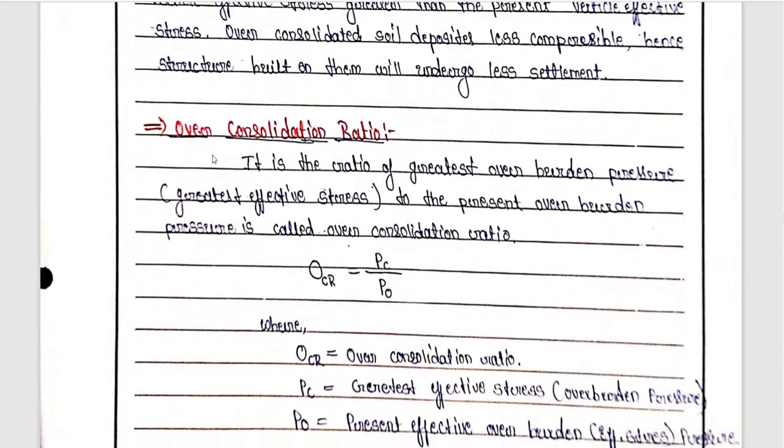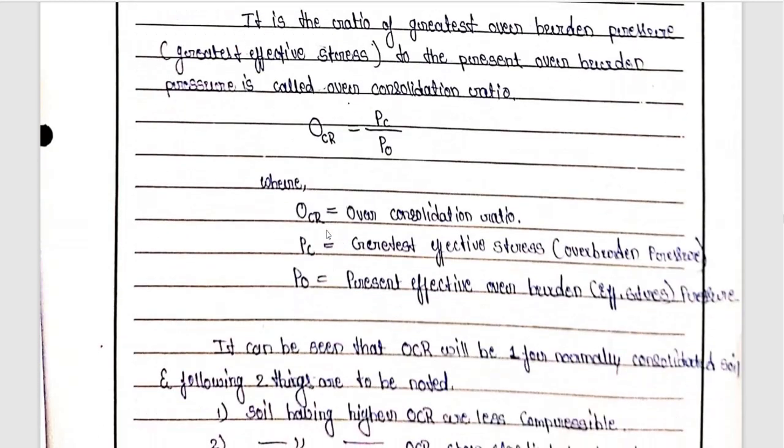Next, there is a concept called over consolidation ratio. It is the ratio of greater overburden pressure, that is greater effective stress, to present overburden pressure. It is denoted by OCR, over consolidation ratio, which is equal to Pc divided by P0, where Pc is the greatest effective stress, that is overburden pressure, and P0 is the present effective overburden pressure or present effective stress.